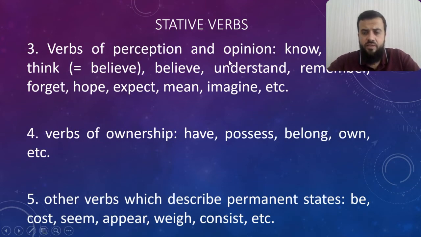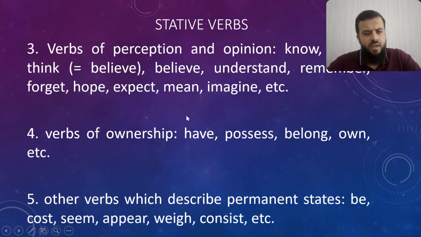Verbs of perception and opinion, like, for example, know, think, when think means believe, believe, understand, forget, hope, expect, mean, imagine, and etc. For example, I ask you, do you understand Japanese? So you say, yes, I understand it. Or you say, no, I don't understand it. So you can't say, I am understanding. That's wrong.